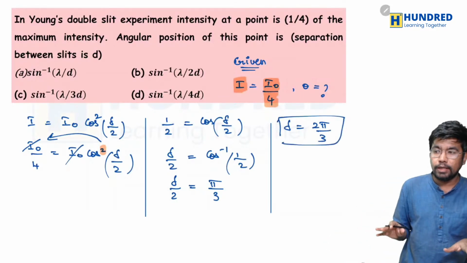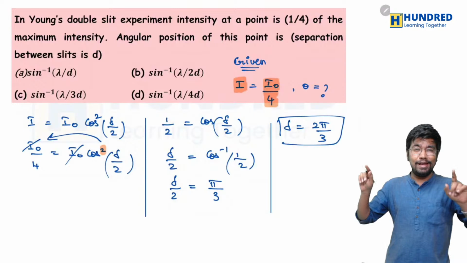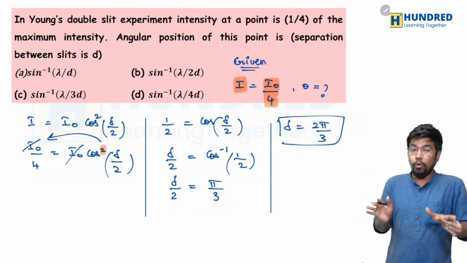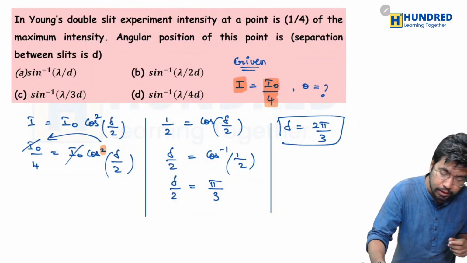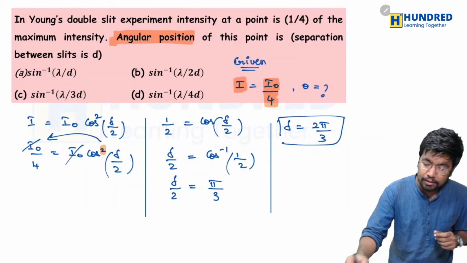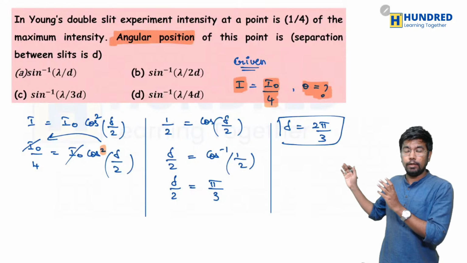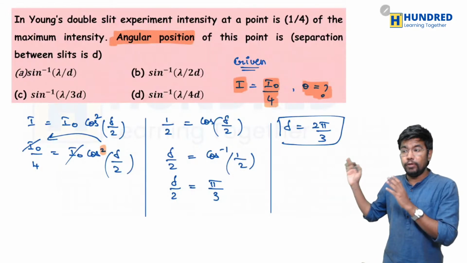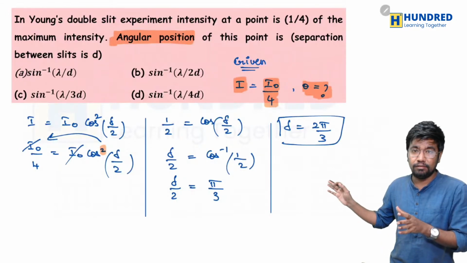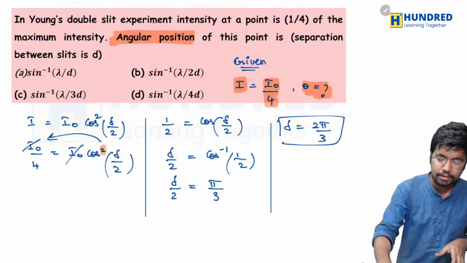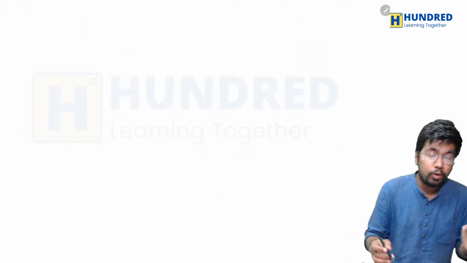So now, the important thing is, is this what they asked? No, they asked us to find what? Angular position, that is theta. You have to find the value of theta. But then why did we find this? Well, only if you find this can you actually bring the answer. So how are we going to do it?